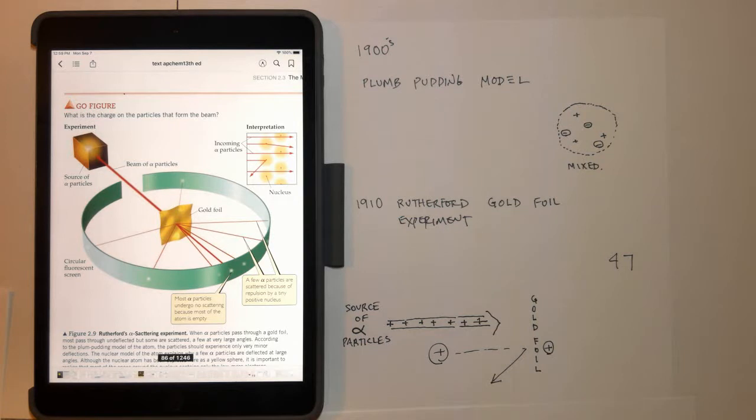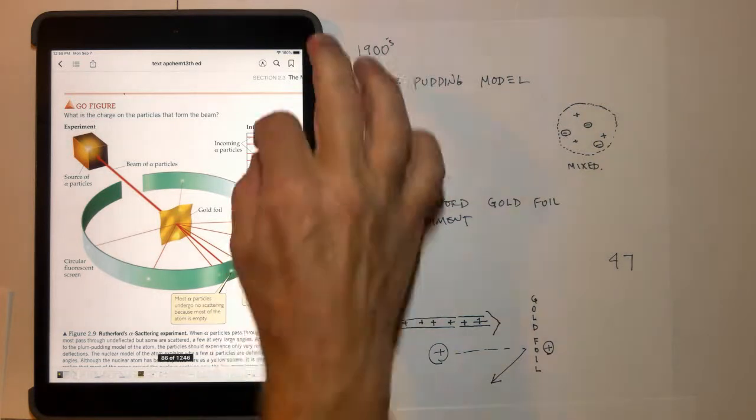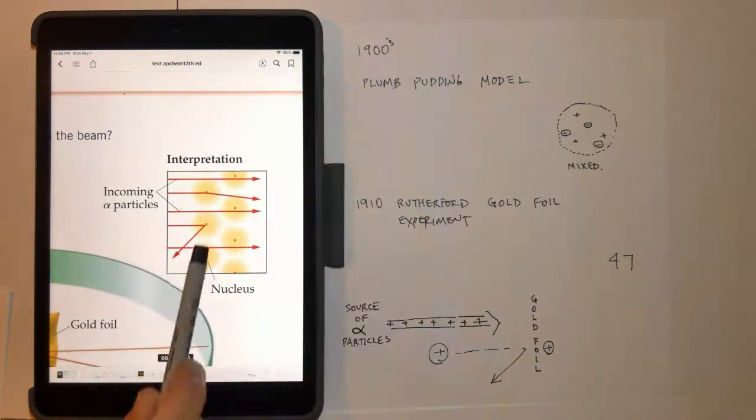And lo and behold, that dense positive charge turned out to be the nucleus inside the atoms of gold. The few alpha particles that didn't make it through bounced off of those nuclei. And hence, as we'll see in the next video, we came up with the nucleus and electrons on the outside, the modern view of the atom. Next video.